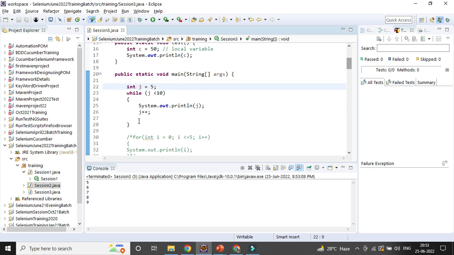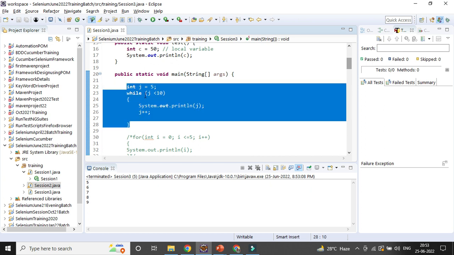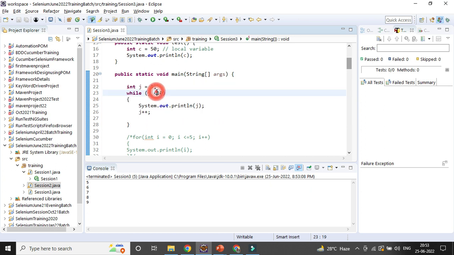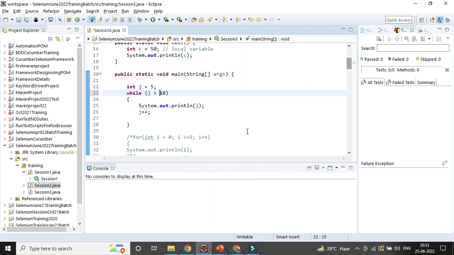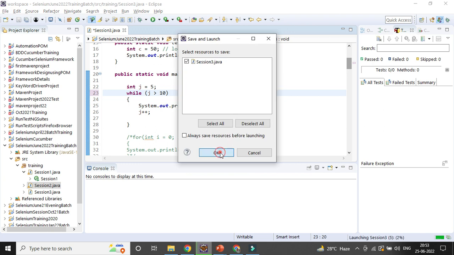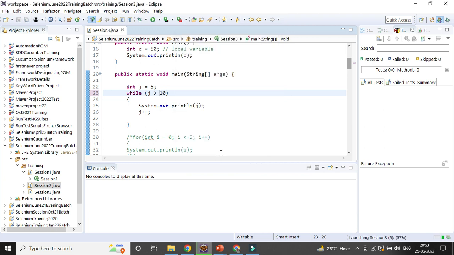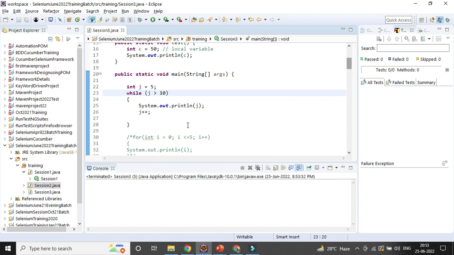The next is the while loop. It will check the condition. In case the condition is not matching, it will not work and will not print anything. Suppose you change it to greater than 10, right? It will not run anything. It will give you a blank result. So it checks the condition first, and then it will execute. Okay, then we will go for the do while loop.